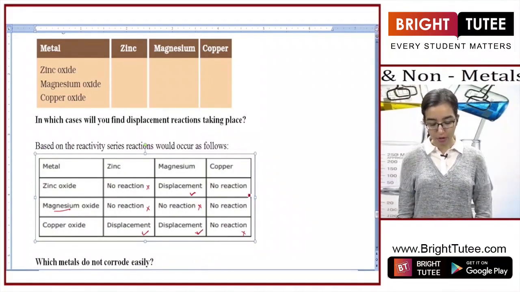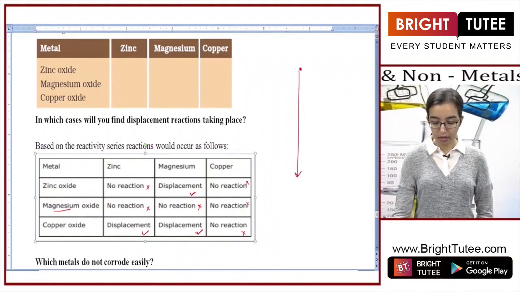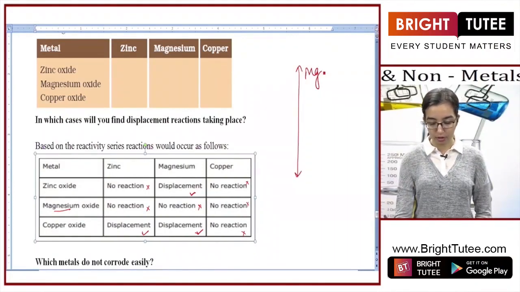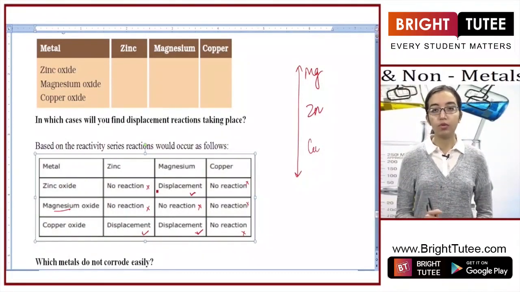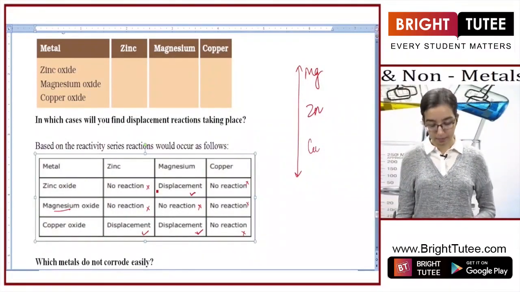Now copper on reaction with zinc oxide: copper is not more reactive than zinc or magnesium, and that is why it will not show any reaction here. So the entire purpose is that you remember the reactivity series. We know that magnesium is at the top, then there is zinc, and then there is copper. So based on this arrangement, we can easily solve such questions. We just have to keep in mind the reactivity series.